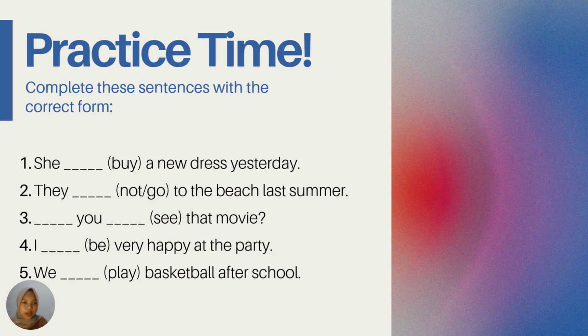And then the fourth: I blank very happy at the party. So the be means to be. So to be for I is was. So to complete this blank, it is has. I'm sorry, was. I was very happy at the party.